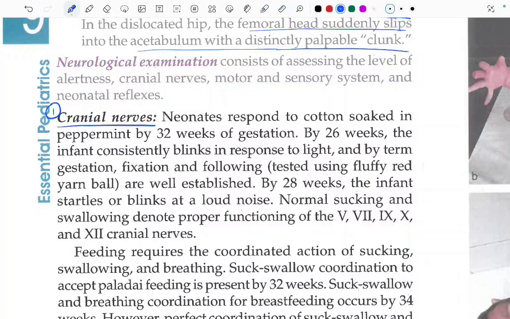First one is the cranial nerves. Neonates respond to cotton soaked in peppermint by 32 weeks of gestation. By 26 weeks, the infant consistently blinks in response to light. And by term gestation, fixation and following, tested using a fluffy red yarn ball, are well established. By 28 weeks, the infant startles or blinks at a loud noise. Normal sucking and swallowing denote proper functioning of the 5th, 7th, 9th, 10th and 12th cranial nerves. Okay, this is important to remember.